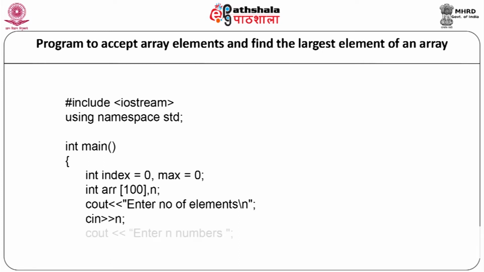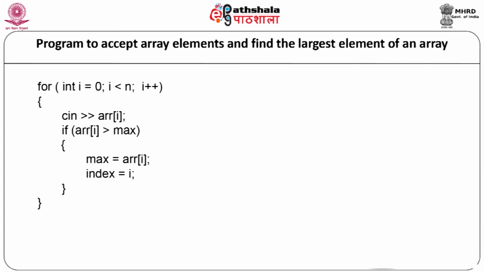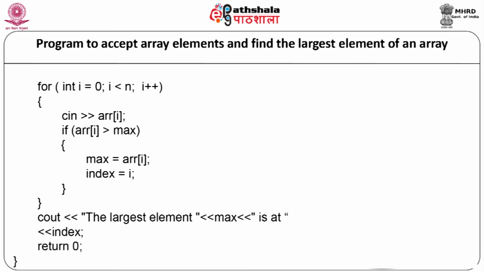Now, we will take the actual numbers from the user as cout, enter numbers. For loop, integer i equal to 0, i less than n, i plus plus, the for loop will start, cin >> r[i]. If r[i] is greater than max, then max will be equal to r[i], index will be equal to i. Our if condition will end and our for loop will end. Now, we will display the result on the screen as cout, the largest element is the value of max, at index, value of index. Return 0 and the program will end.